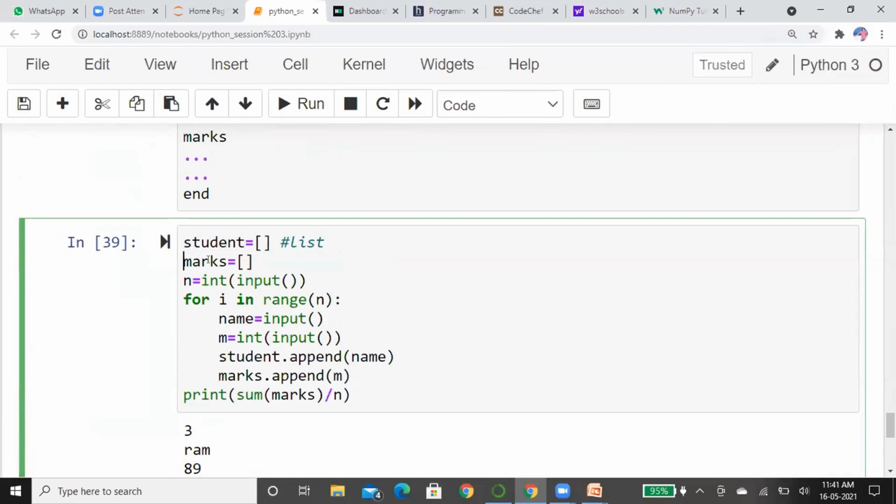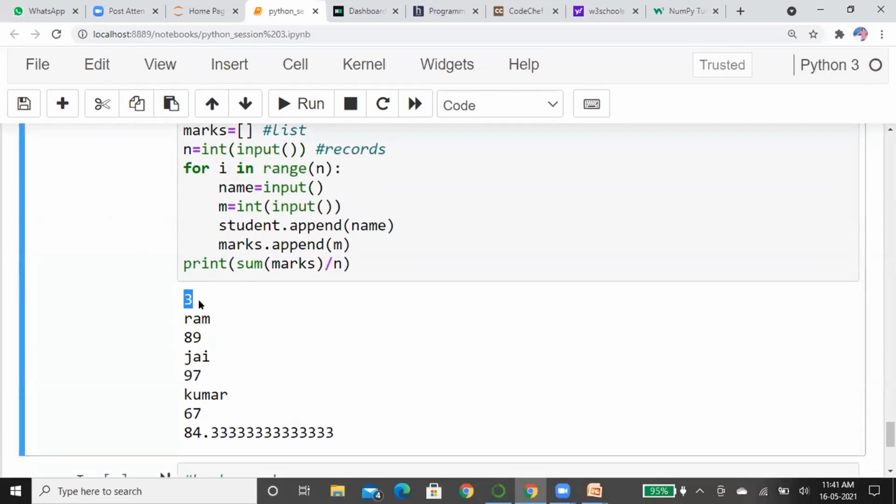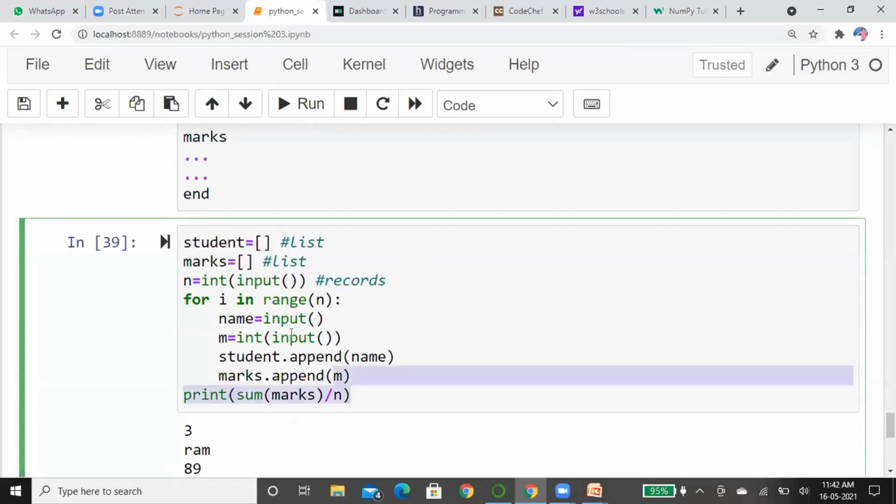And again, I have considered another list for marks. Now, I have read how many records. This input will read the value 3 from the command prompt. I will explain this code in the online compiler.